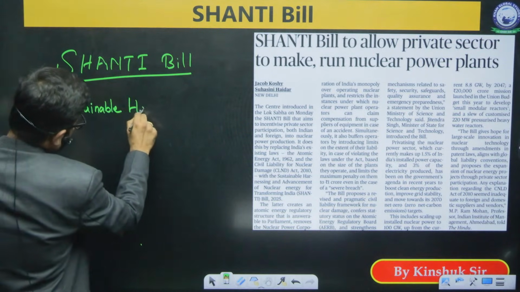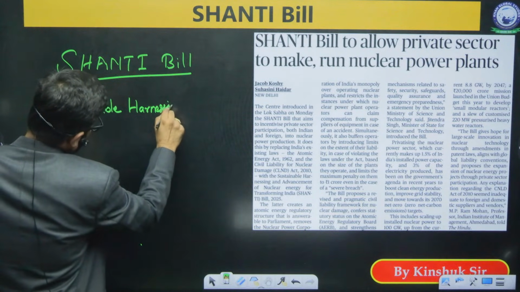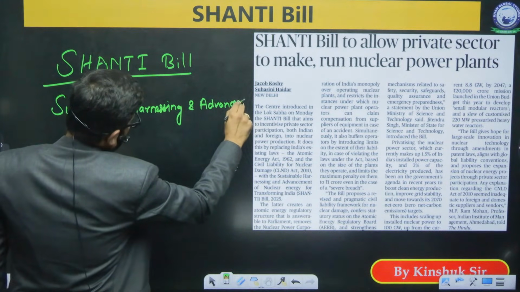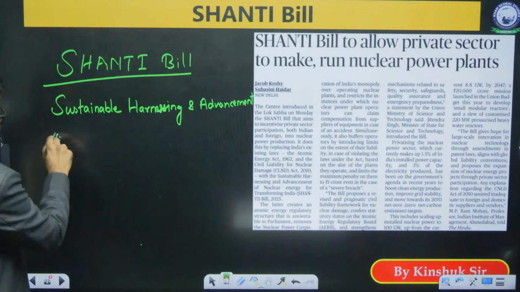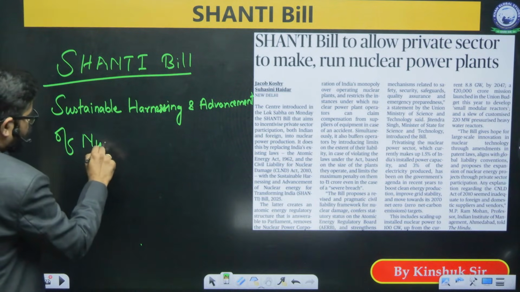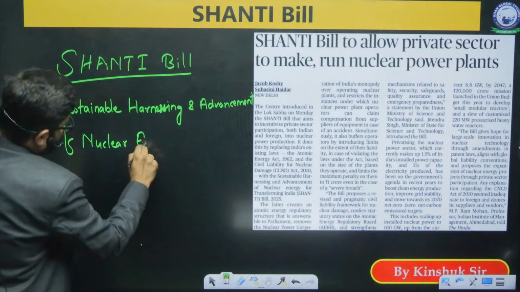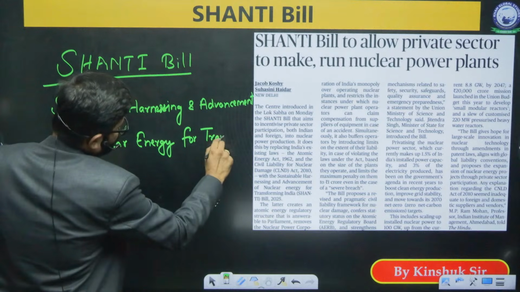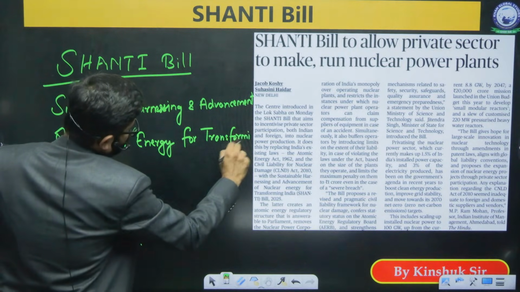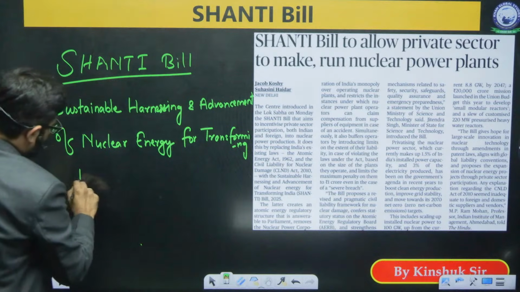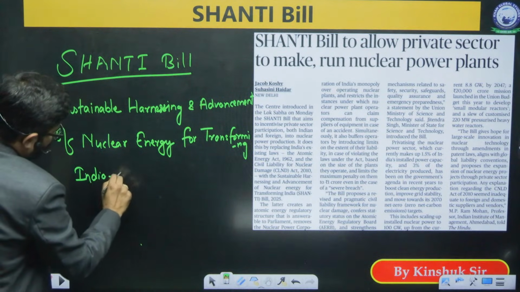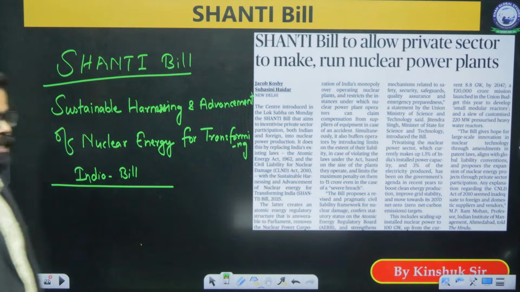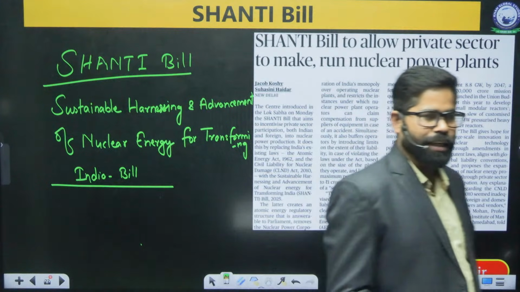Sustainable harnessing and advancement of nuclear energy for transforming India. So this is also a bill which has been introduced in the Lok Sabha.